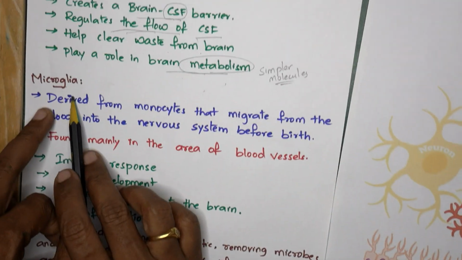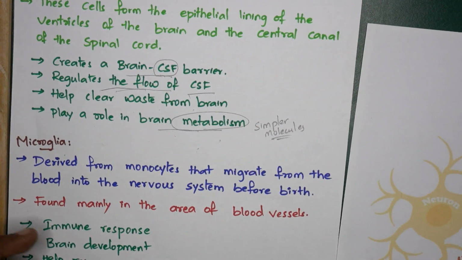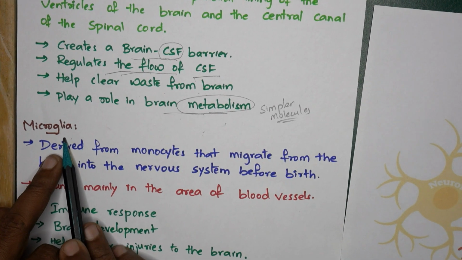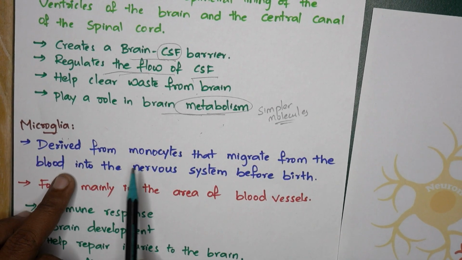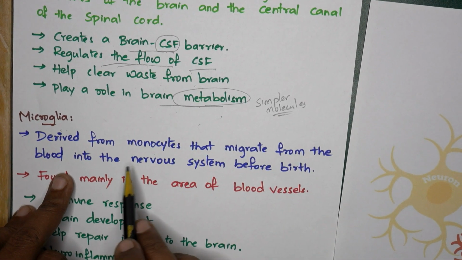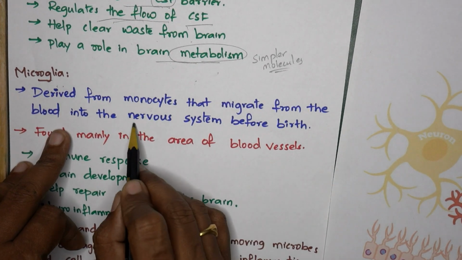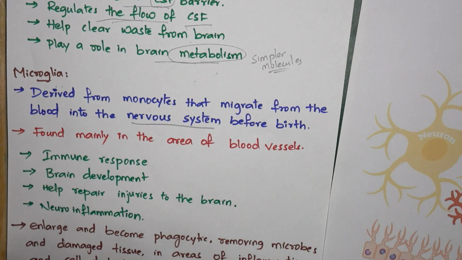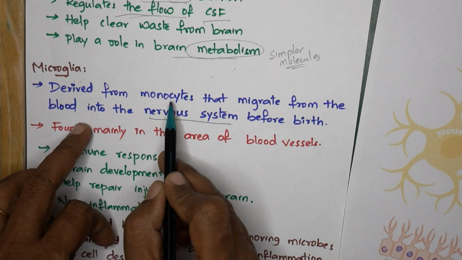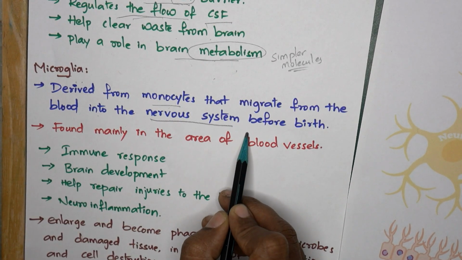The next one is the microglia. We all know about the macrophages, right? Same as the macrophages, the microglia perform the function. They are derived from the monocytes, mainly the cells that are present in the blood. Before birth only they enter into the nervous system. They are derived from the monocytes in the blood, and they enter into the nervous system.